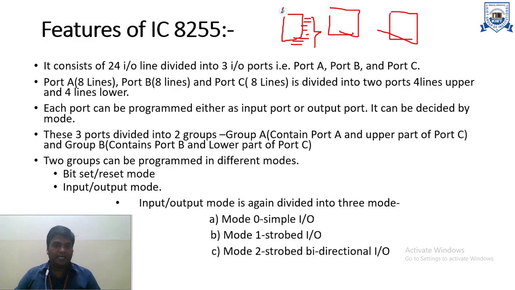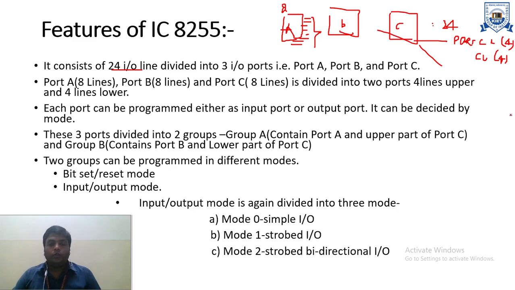So 8 lines are there in port A, 8 lines are there in port B, 8 lines are there in port C. So total 24 input output lines we have in this particular 8255. Out of these 3 ports, port C is again divided into 2 parts, that is port C lower part and port C upper part. Each is of 4 bits: the lower part has 4 lines and the upper part has 4 lines.